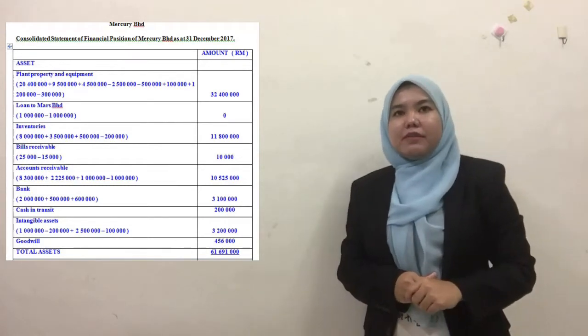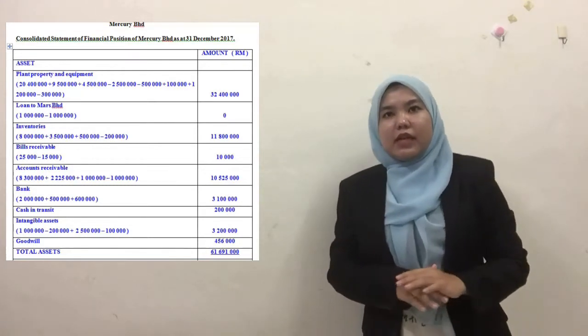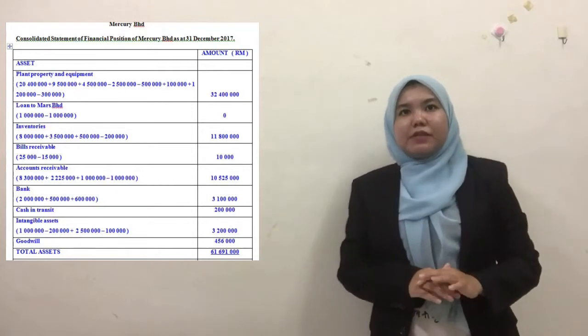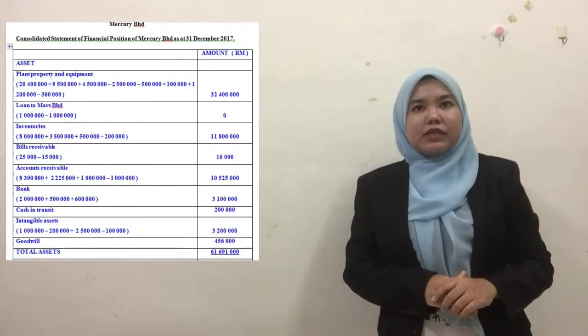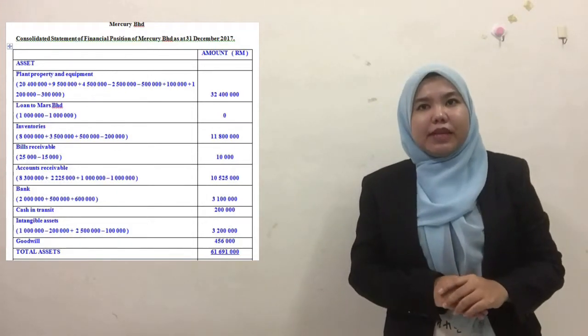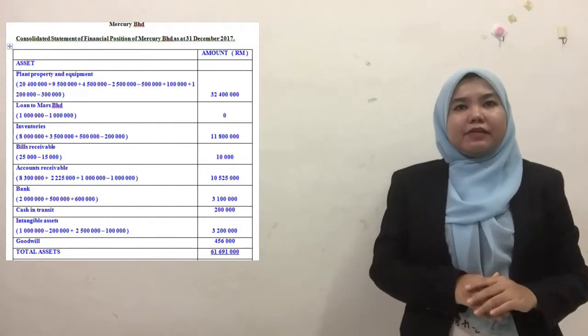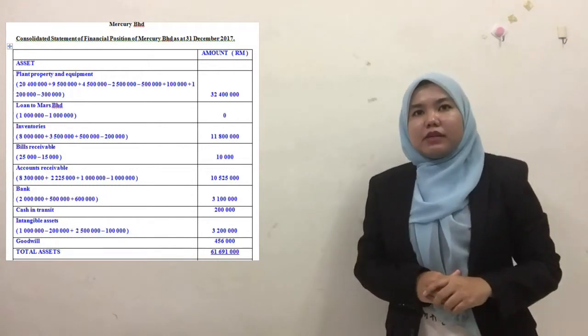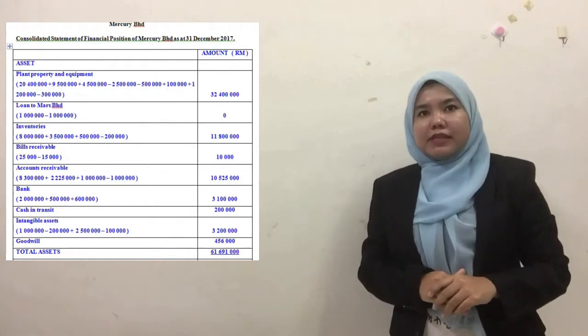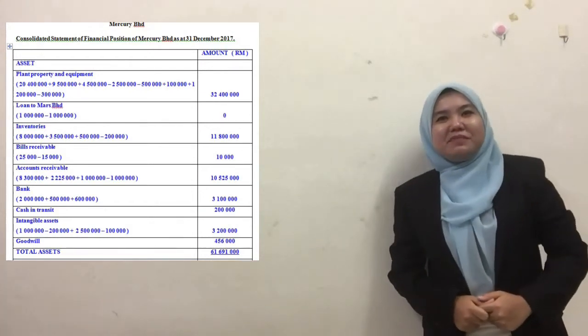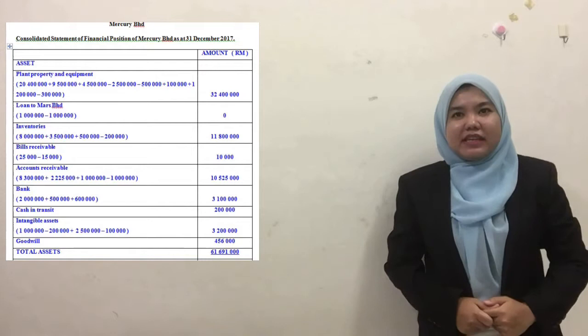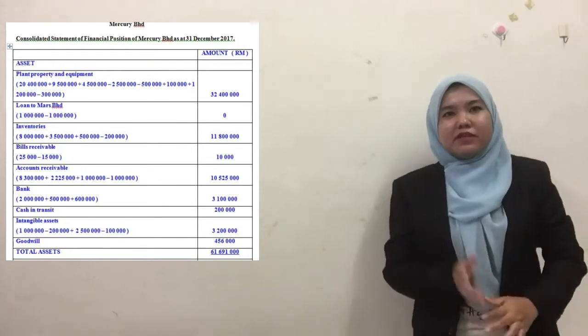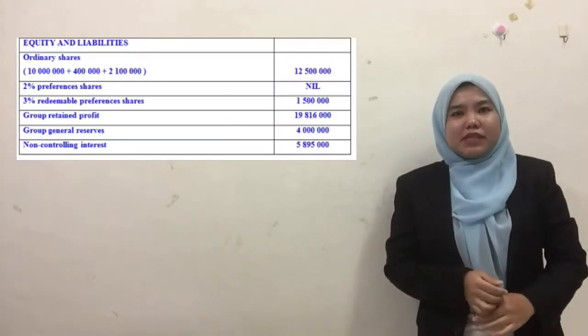Mars Berhad obtained a 1 million loan from Mercury, but it has paid 800,000 and another 200,000 was remitted. So there is no balance left. The amount remitted, 200,000, will be repaid as cash interest. For the account receivable, the amount 1 million is agreed as recorded in the account receivable of Venus, and the goodwill was transferred from the schedule. Next, the equity and liabilities.